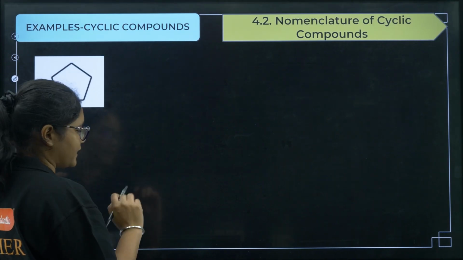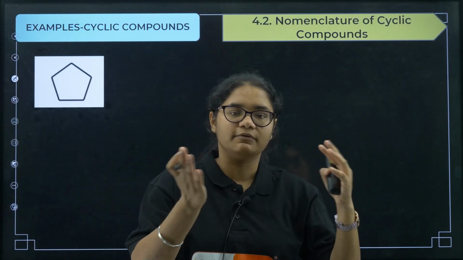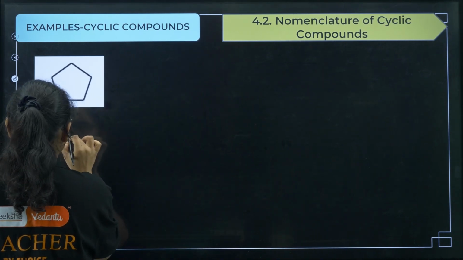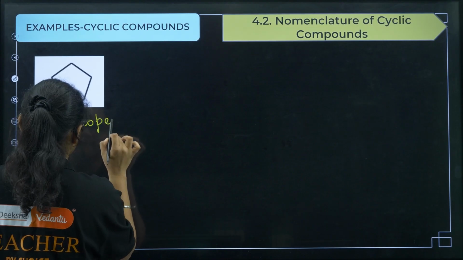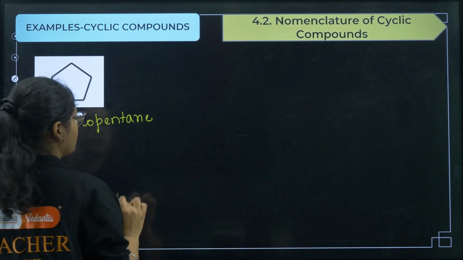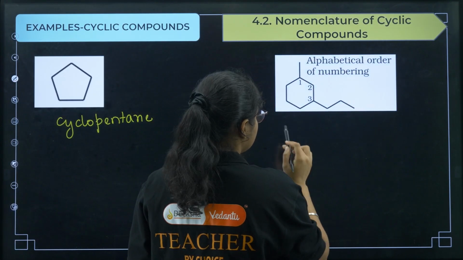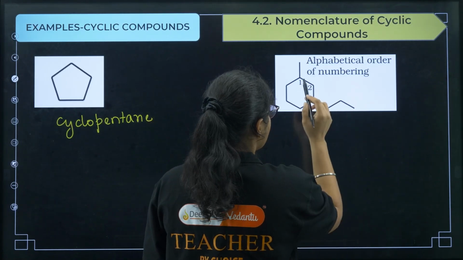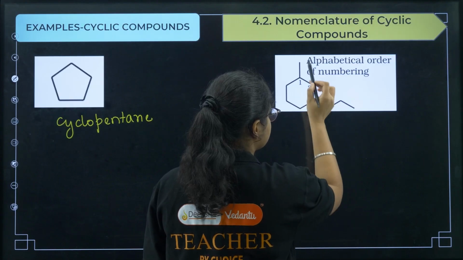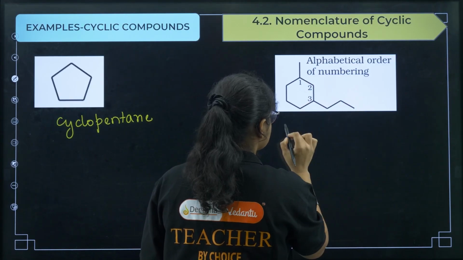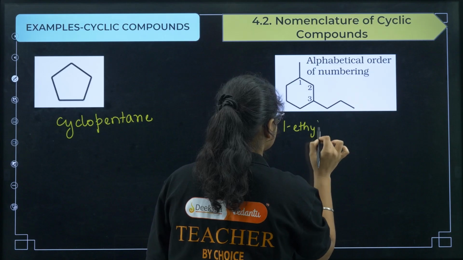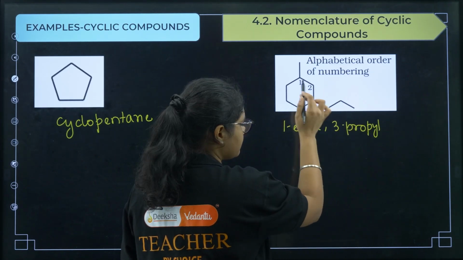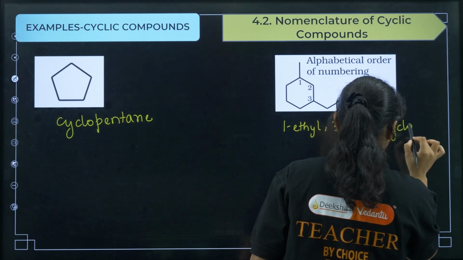So for cyclic compounds you have to add the word cyclo before the name. This is 5 carbon, so 5 carbon means it has to be pentane, but we will write cyclopentane. Next, if you see this one, numbering should be in such a way that you will get the least number. 1 and 3 substituents are there, and here this is propyl group, this is ethyl group, alphabetical order you have to follow. So you have 1 ethyl, then 3 propyl, this is 6 carbon, so cyclohexane.